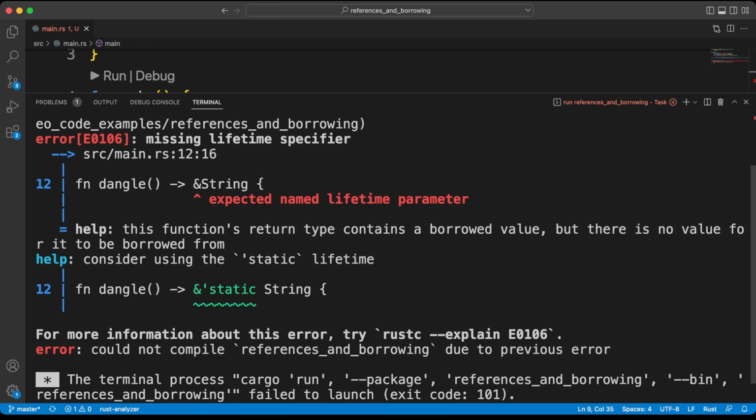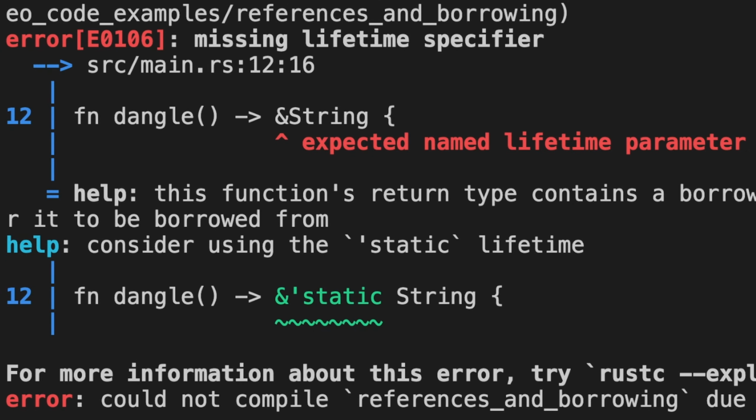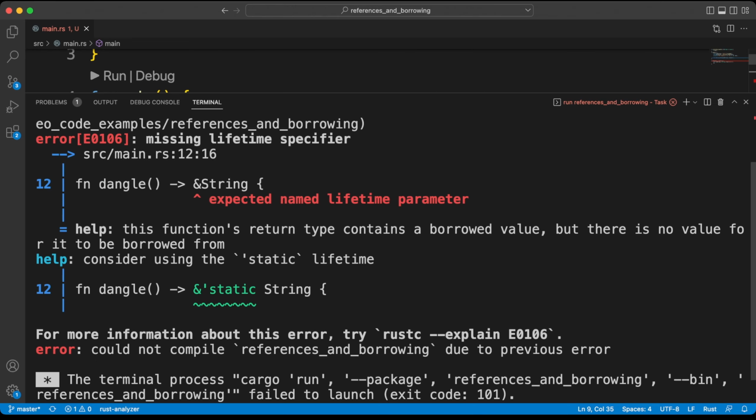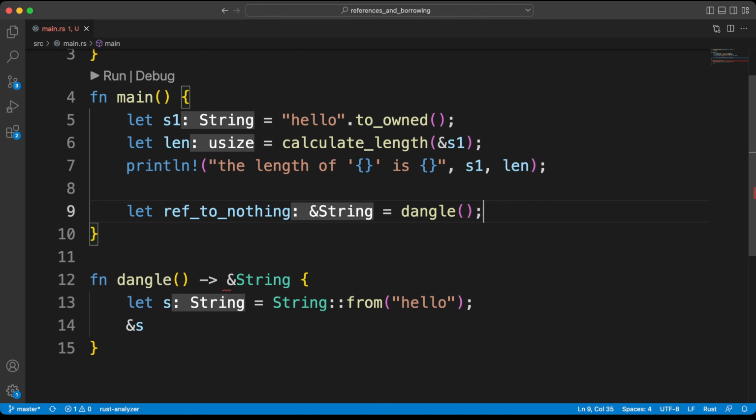Since S is created inside the dangle function, when the dangle code is finished, the variable S will be released. But we try to return a reference to the released variable. This means that the reference will point to an invalid string. This is obviously a very bad memory safety bug, and Rust won't let us do it. The solution here is to return the string directly.